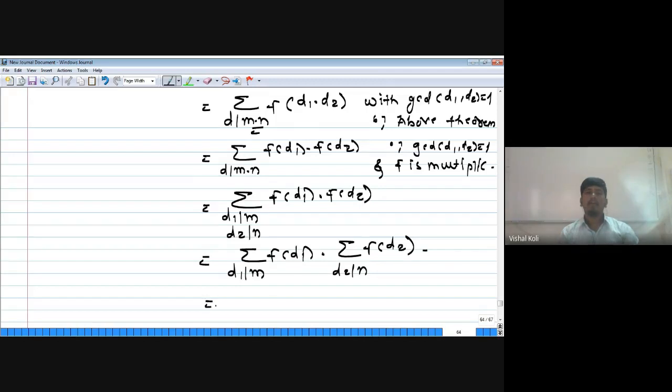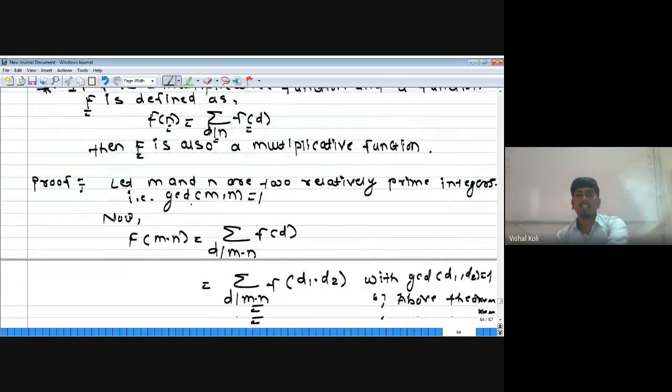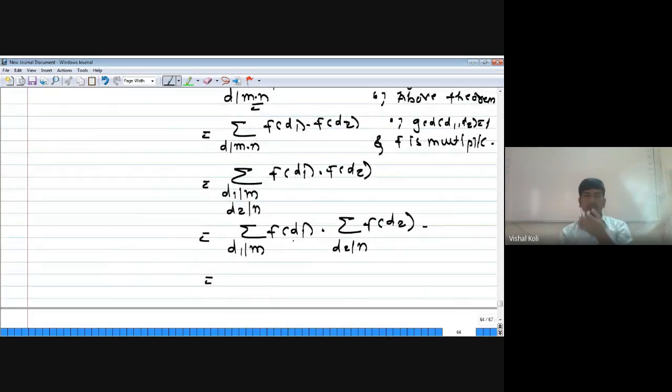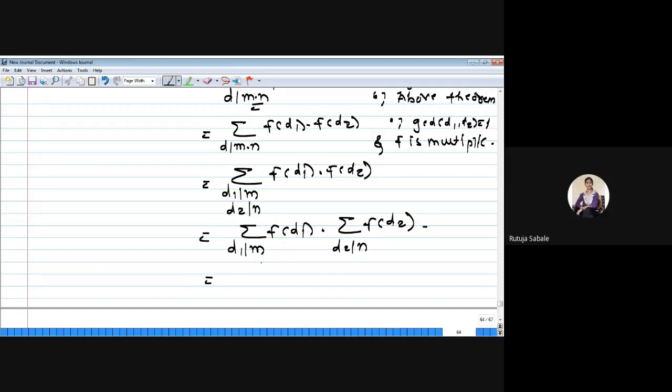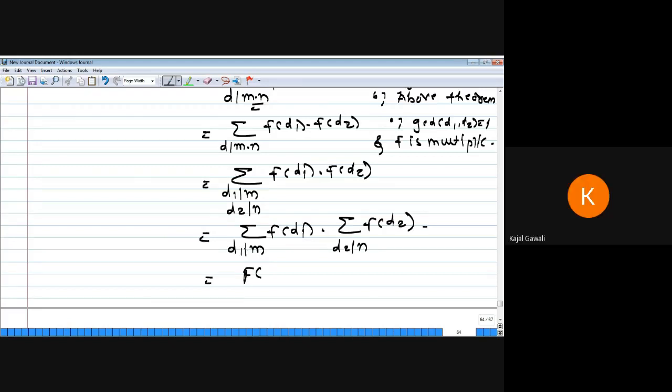Now from the definition of the given function capital F of n, capital F of n is nothing but summation over d divides n of small f of d. So this is summation over d1 divides m of small f of d1 into summation over d2 divides n of f of d2, which is capital F of m into capital F of n.